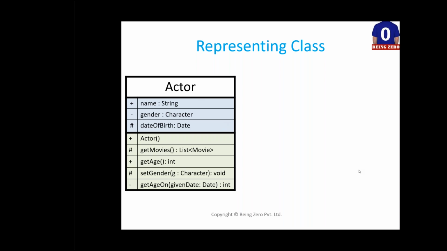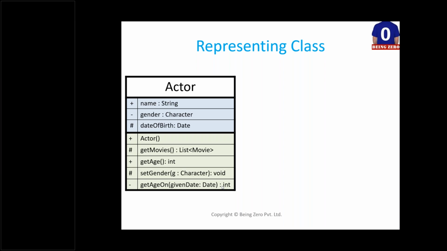Can somebody type in the chat window? What is this notation called? Yes. Yeah. There are two answers I see from Nilima and Vaishnavi. Nilima says this is called UML. What is the full form of UML, Nilima? Yeah, what you're saying is right. This is UML. This is class diagram. Both the answers are correct.